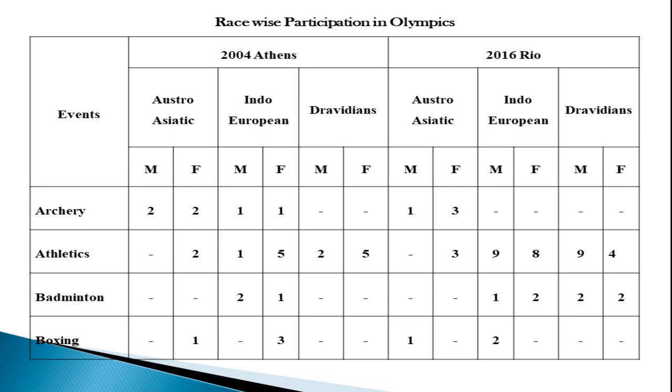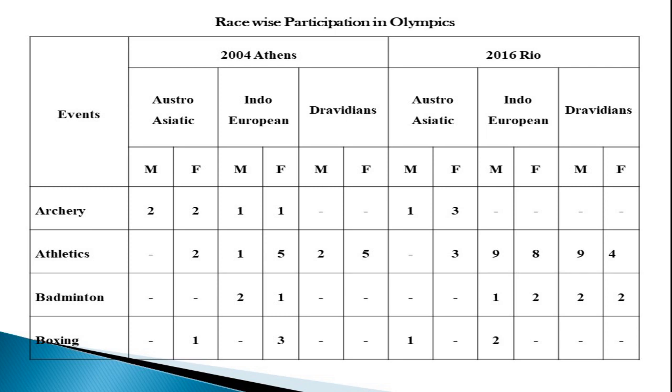Austro-Asiatic, mainly the Mongolian region type people, represent nearly 2 only, while the Indo-European is 6 and the Dravidians is 7. So we can say the better athletes are mainly coming from the Dravidian and the Indo-European region.